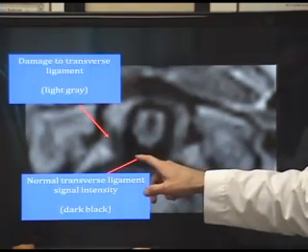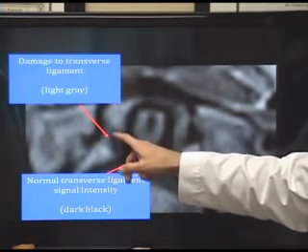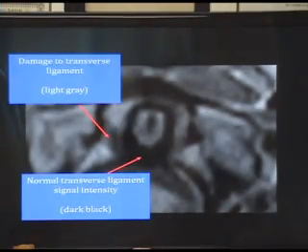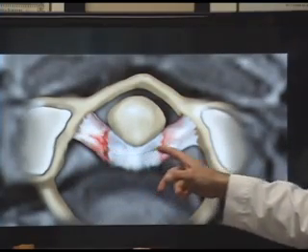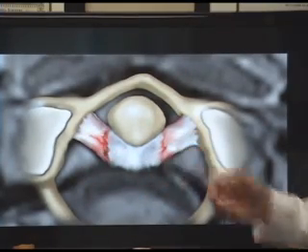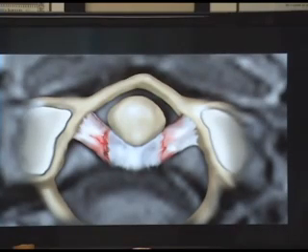Here is a normal transverse ligament. As we come in through here, we can see the light gray. That's damage or tearing of the transverse ligament. Again, that can create a lot of issues with the patient. And this is an example of what it would look like if it was torn. Now, it's not completely torn, but it's partially torn, which makes it incredibly pain sensitive.